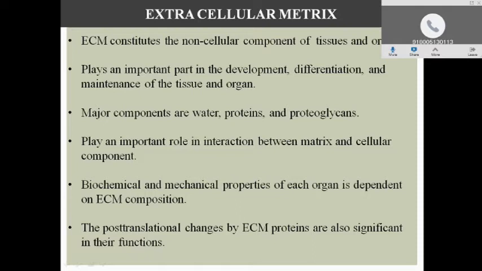It constitutes the non-cellular component of the tissues and the organs. Extracellular matrix plays an important part in the development, differentiation and maintenance of organs. The major components of the extracellular matrix are water and different types of proteins, which are glycoproteins or proteoglycans.